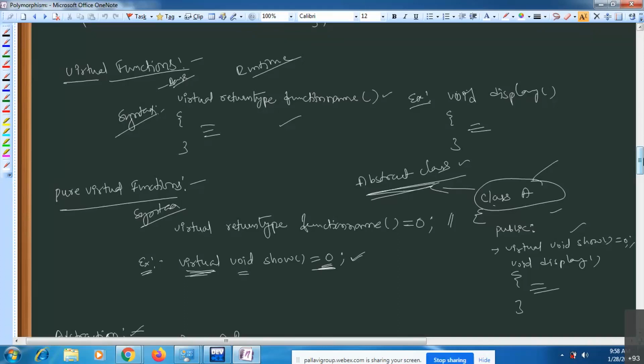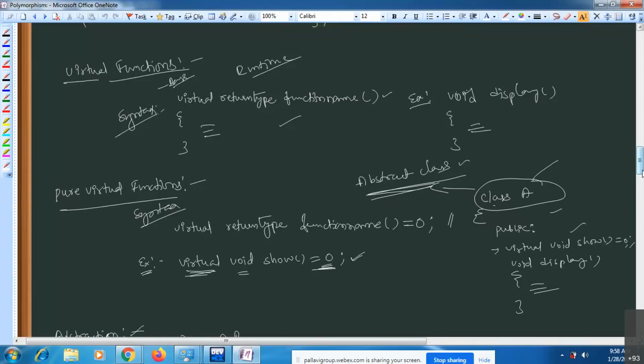By using an abstract class you are achieving abstraction. Data abstraction means you are simply showing the essential features to the user, and you are hiding the background details of your actual thing. The same way, if you observe this class A having one pure virtual function, that means you are just showing the function declaration only. You are not showing the exact definition of that function.